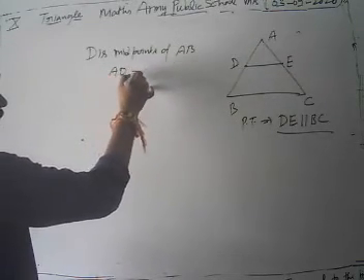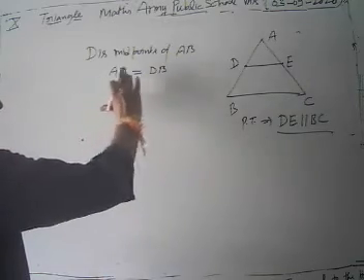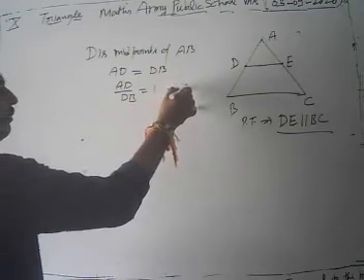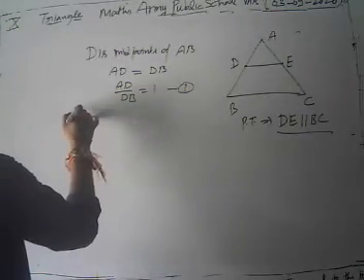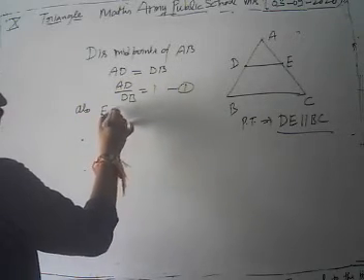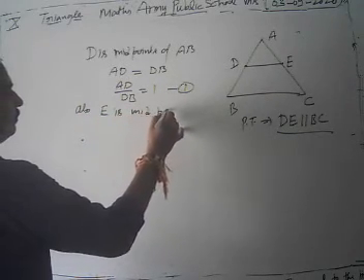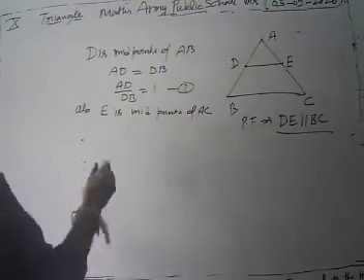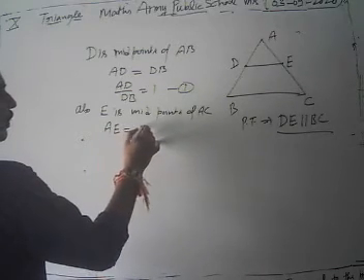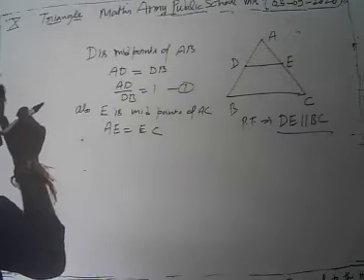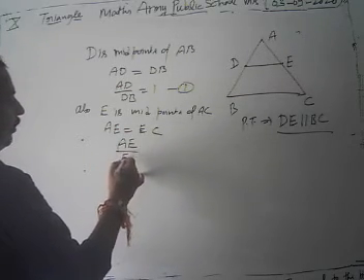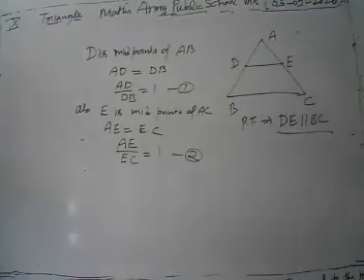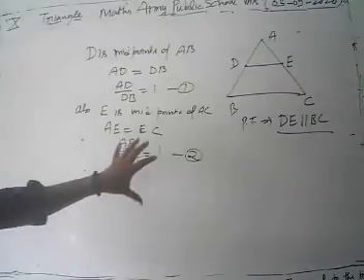Since D is the midpoint of AB, we have AD equal to DB. Then we divide both sides by DB, and we have AD upon DB equal to 1. Make this equation 1. Also, E is the midpoint of AC, so we have AE equal to EC. Again dividing both sides by EC, we have AE upon EC equal to 1. Take this as 2. Now look at the board, what we have seen from equations 1 and 2.